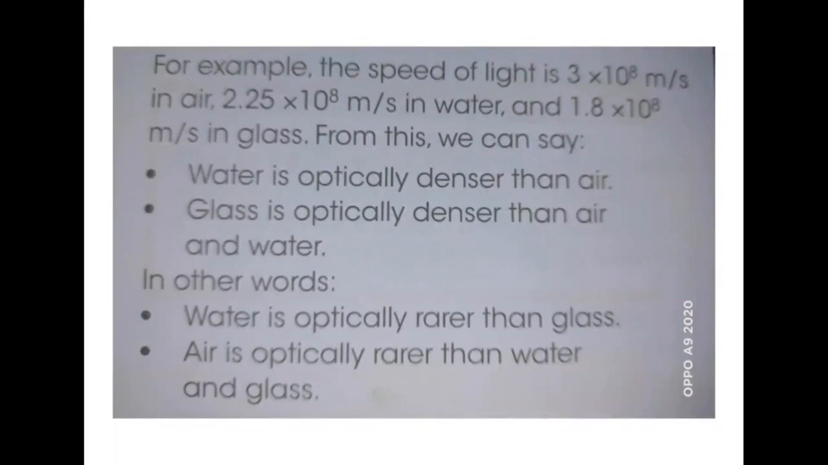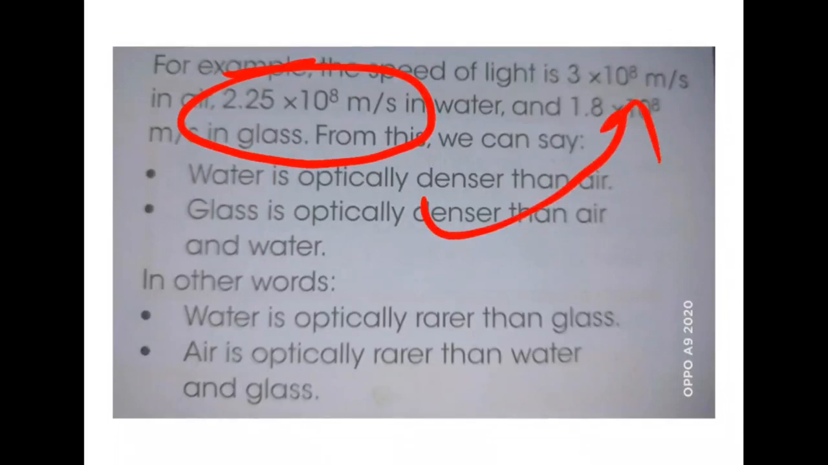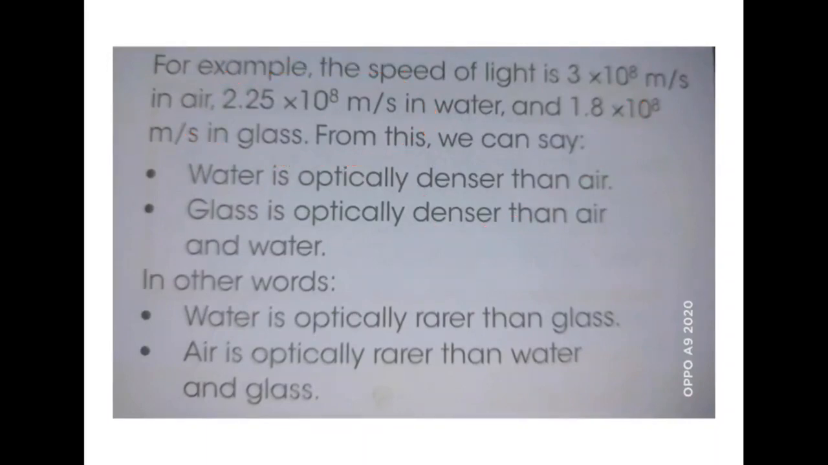You can see from here the speed of light in air is 3 into 10 to the power 8 meter per second. But in case of water it is only 2.25 into 10 to the power 8 meter per second. So which one is more? 3 into 10 to the power 8 meter per second is more, because air is lighter, that means less dense as compared to water. So the speed of light in air is more than the speed of light in water.